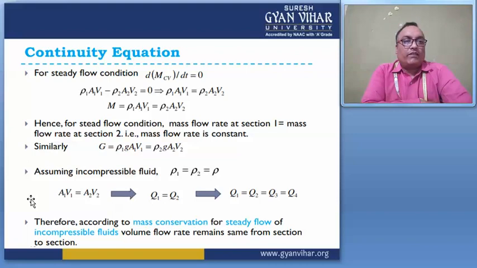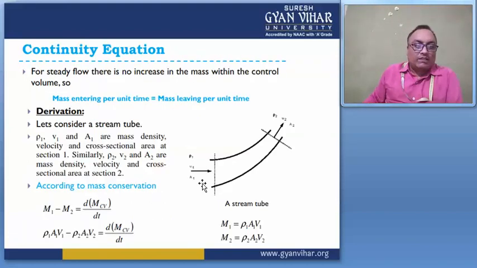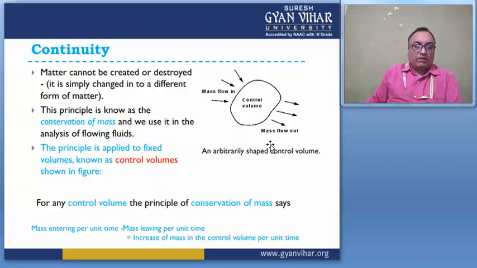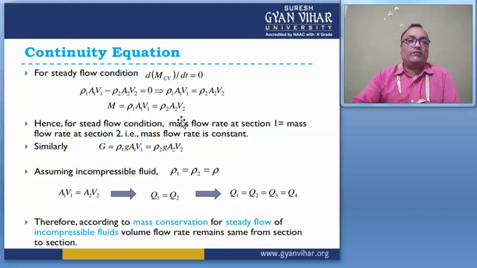Hence, for a steady flow, the mass flow rate at section 1 is equal to the mass flow rate at section 2, right? Or we can say that mass entering per unit time is equal to mass leaving per unit time. So this is a formula: rho 1 A1 V1 is equal to rho 2 A2 V2. This is the one-dimensional continuity equation.